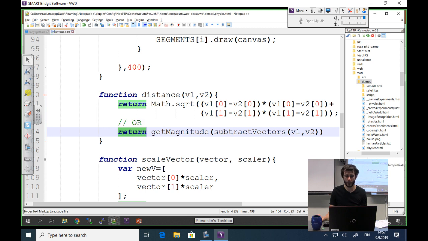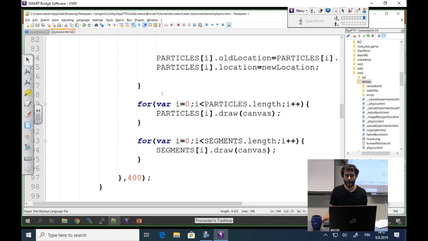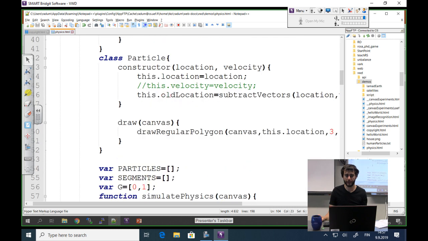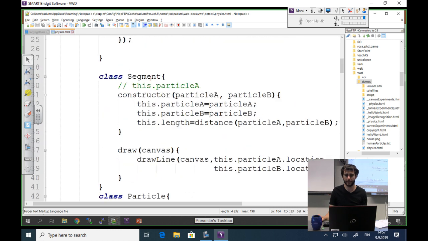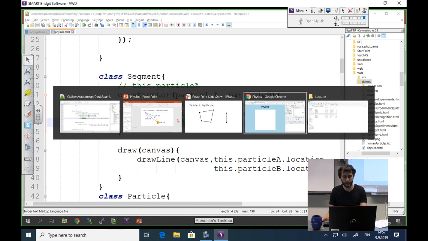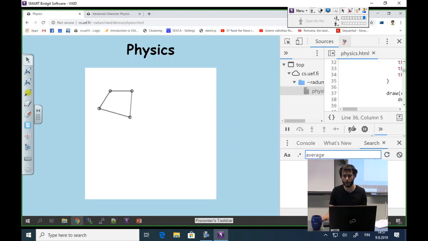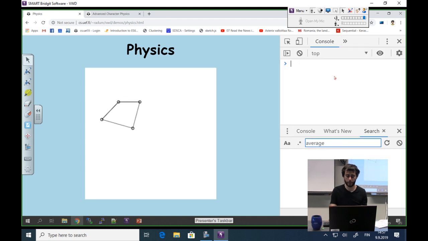So, okay. Now I should have here, inside the segment, a length value. I'm going to debug to see if I have any errors. And to debug this, because it's hard to visualize, I'm going to write segments.